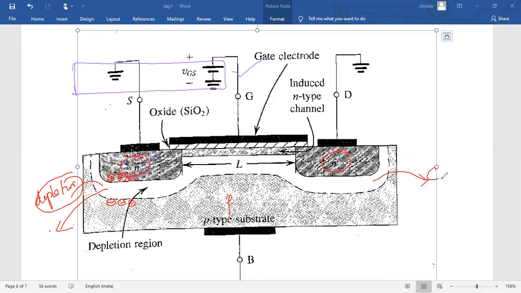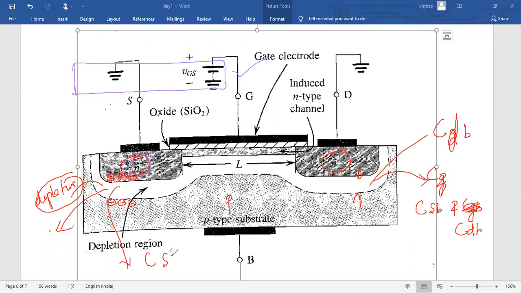One is the capacitor between source to body. Another is the capacitor between drain to body. What is the capacitance value of this capacitor?